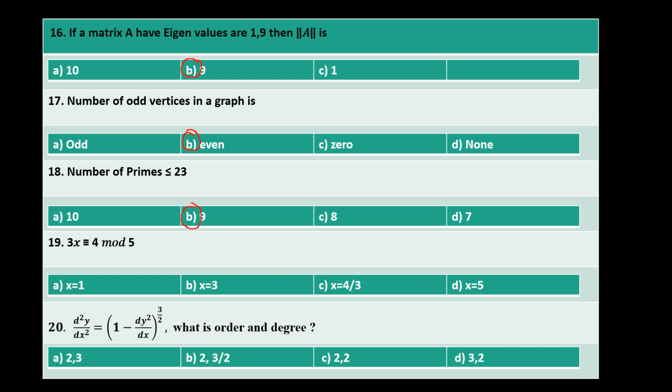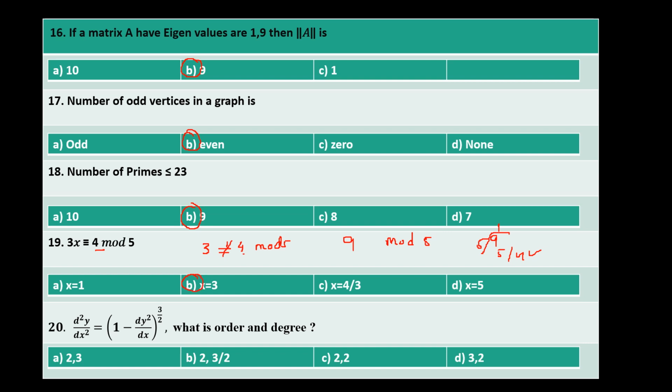And here it says that 3x is congruent to 4 mod 5. So to see what the answer will be, if I put x equals to 1, then this is 3, and 3 mod 5 is not congruent to 4. And if I put 3 into this, that will make 9, and 9 mod 5, we know that this is what? 9 mod 5 actually means 9 divided by 5, and what would be the remainder? So the remainder we get is 4. So this is 4. So it means that x equals to 3 satisfies this one. So that will be the answer.